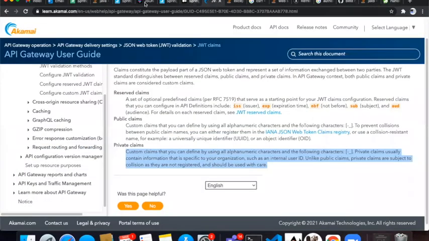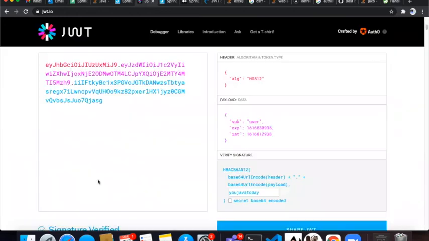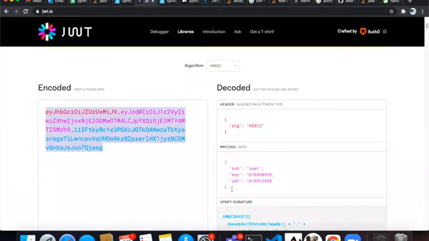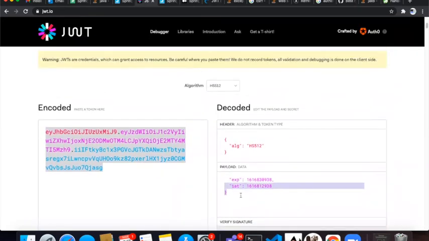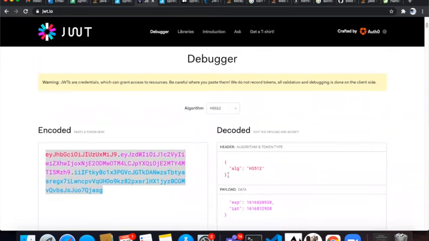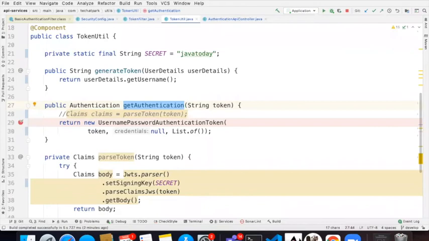Where it actually encrypts your token. And then when you decrypt it, you can get whatever that you want to get. So in JWT world, this is all called claims. In Spring world, it's called authentication. In JWT world, it's called claims. Okay. So we will just change our logic here.